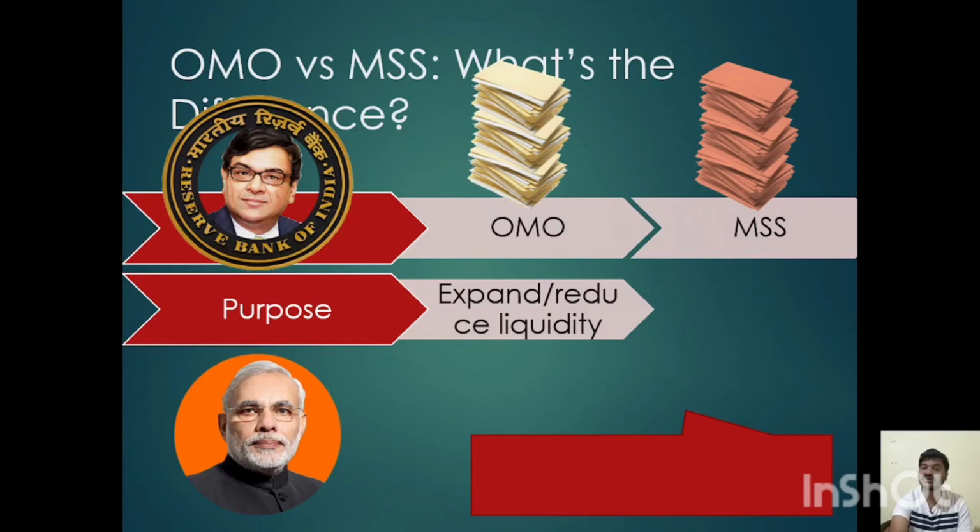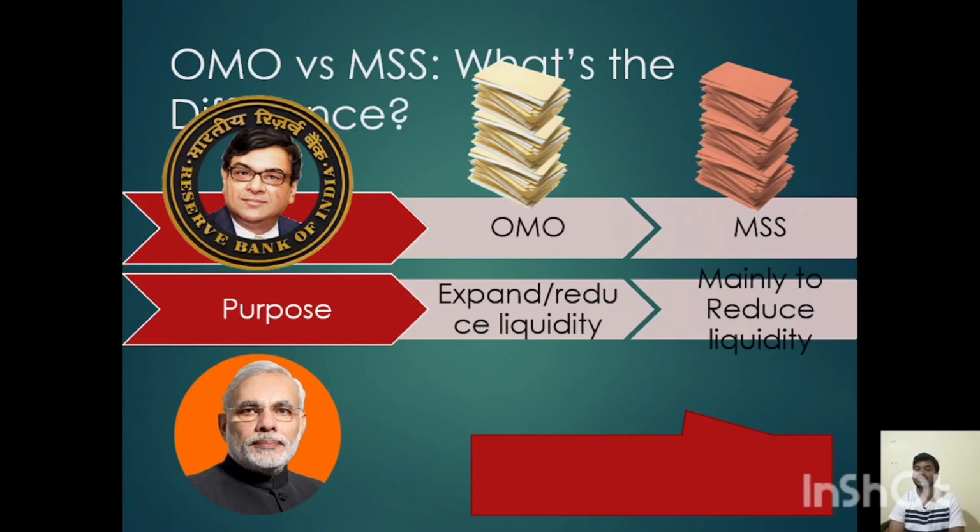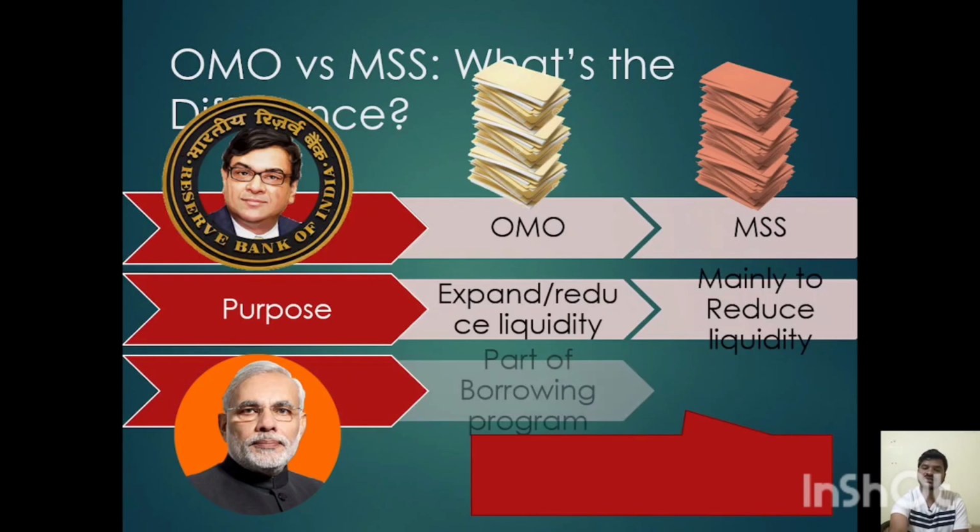But the purpose for which MSS is used is mainly that it did not have any government securities to take the money out of the market. So the purpose of the MSS is mainly to reduce the liquidity in the market, and OMO is a part of the borrowing program of the government. The government wanted more money for the development of the country, so it issued government securities, so it is part of the borrowing program, whereas MSS was not like that.